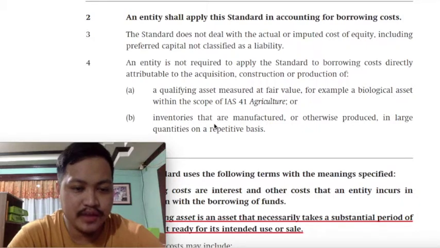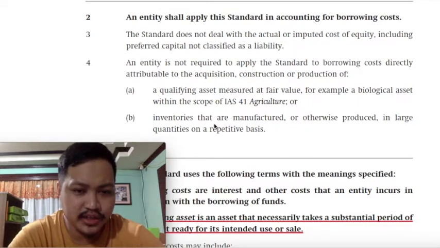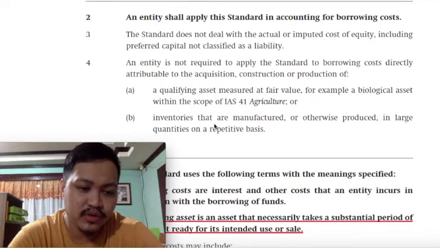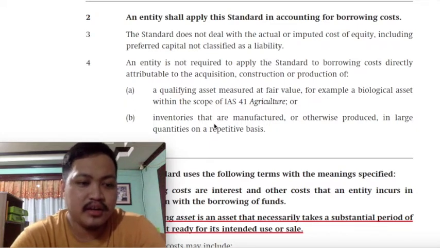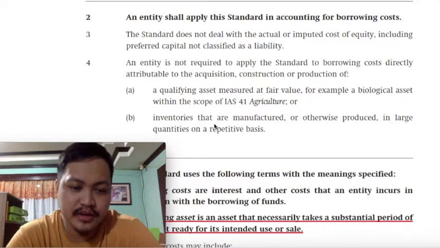So if you're dealing with inventories, class, that are manufactured or produced in large quantities and on a repetitive basis, there should be no capitalization of interest, and that can make sense, class, because if the inventories that you are producing are being produced in large quantities and on a repetitive basis, that means the use of funds and the resulting interest thereto is not a necessary component in the production process. The fact that they are produced in large quantities and on a repetitive basis would suggest that the manner of financing the production of those inventories is not relevant in the production or manufacturing process.